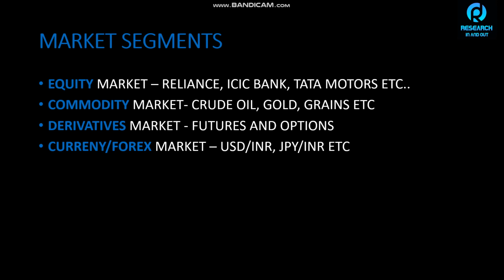So futures: let's say you want to buy Reliance shares at 2000. The current price is 2000, and you want 100 shares, so the cost will be 2 lakh rupees. If you don't want to pay that, futures are like this. Futures and options are contracts for 1 month, 2 months, 3 months, like that. For buying Reliance futures, you just need to pay 20% of the amount, let's say.